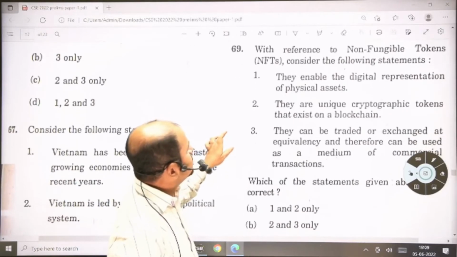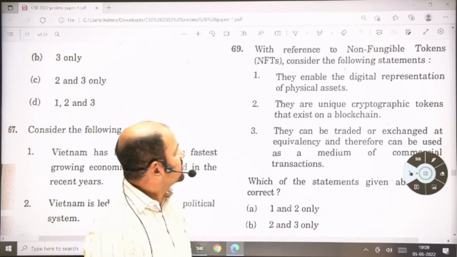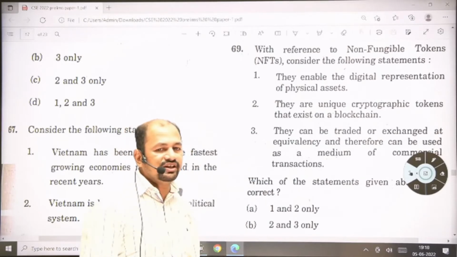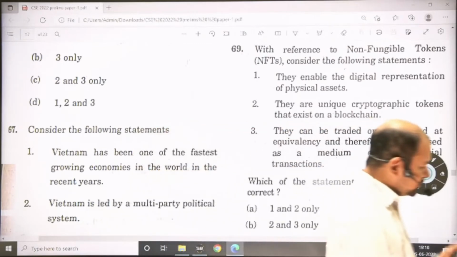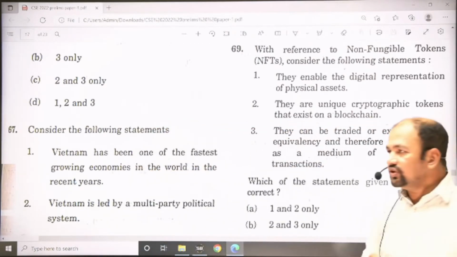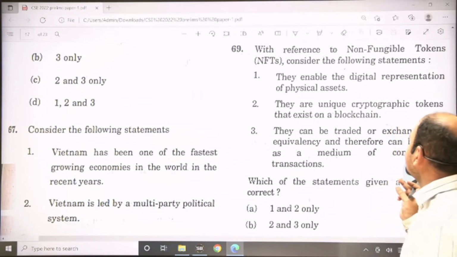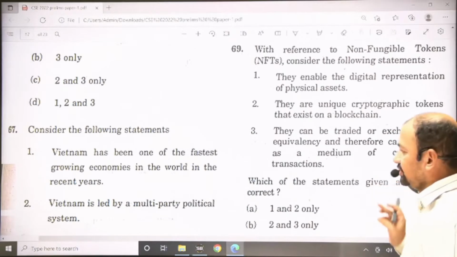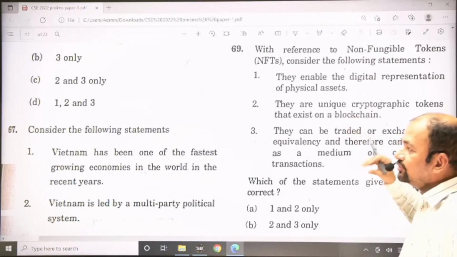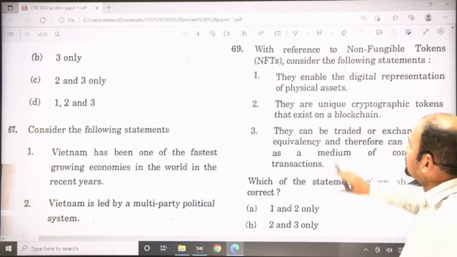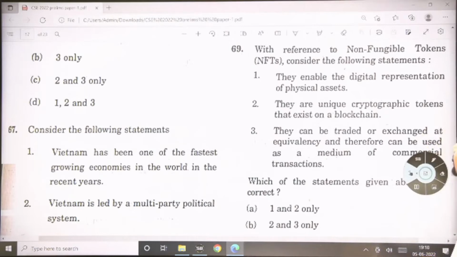With reference to non-fungible tokens, NFTs, consider the following statements. This is from the current affairs section, and if you remember, recently Anand Mahindra also tweeted about this. NFT is a type of cryptocurrency, based on cryptography, and a lot of people are doing this. This is a new trend in trade. First statement, they enable the digital representation of physical assets.